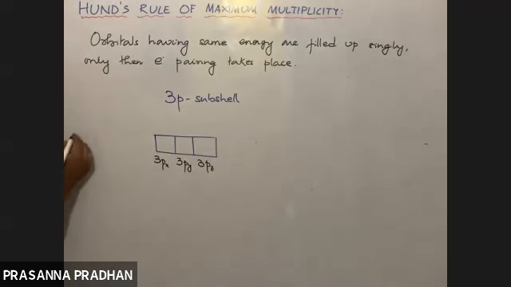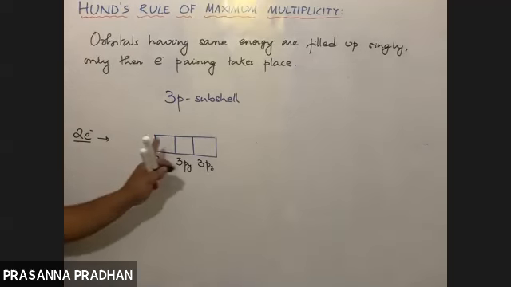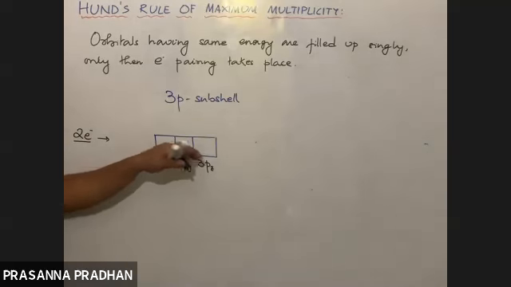Now suppose I am supposed to accommodate 2 electrons out here. How am I going to accommodate 2 electrons? According to this principle, now these 3 orbitals have the same energy. Px, Py, Pz, they have the same energy. 3p या 3d का energy different है, but these 3p orbitals, they have the same energy.